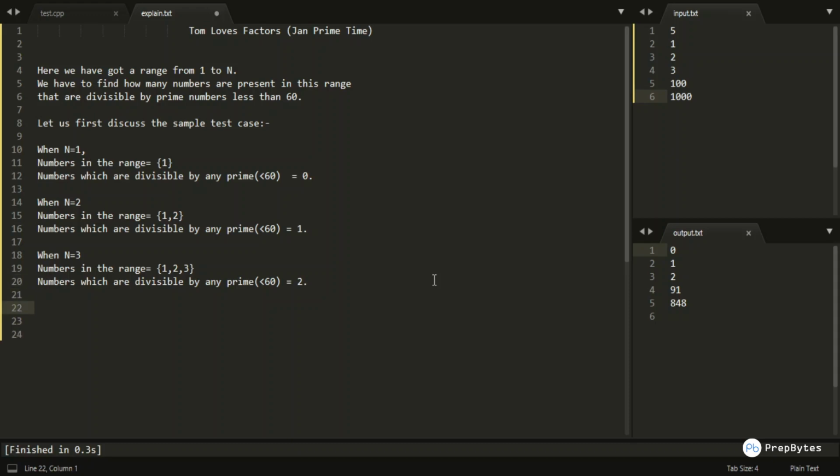Now how are we planning to solve this particular question? What is the funda?